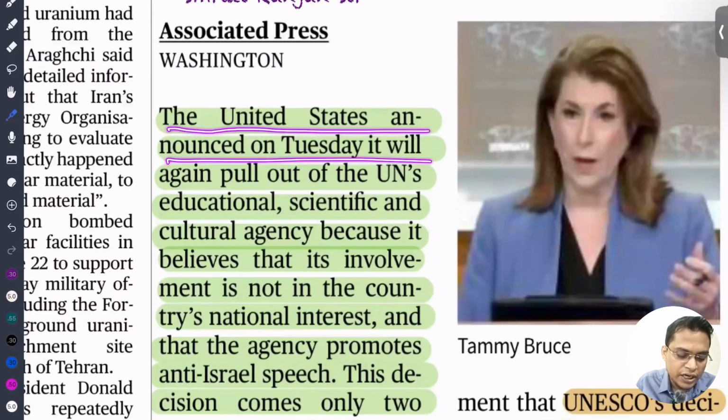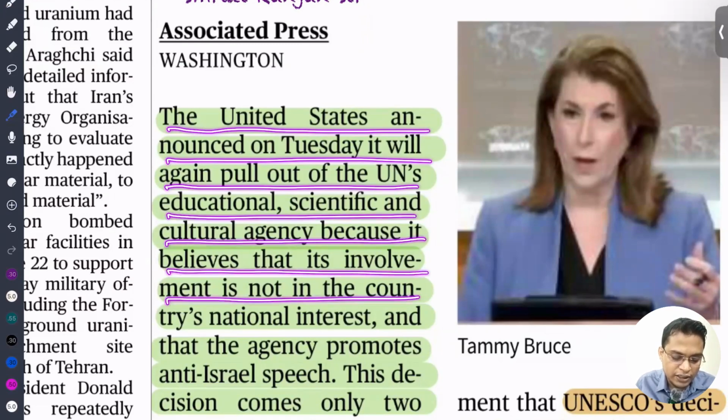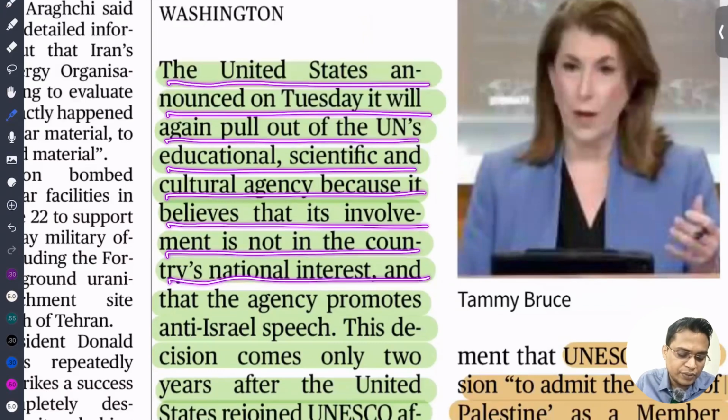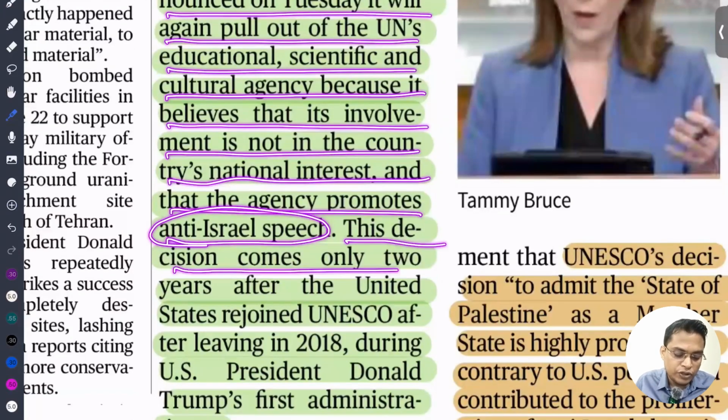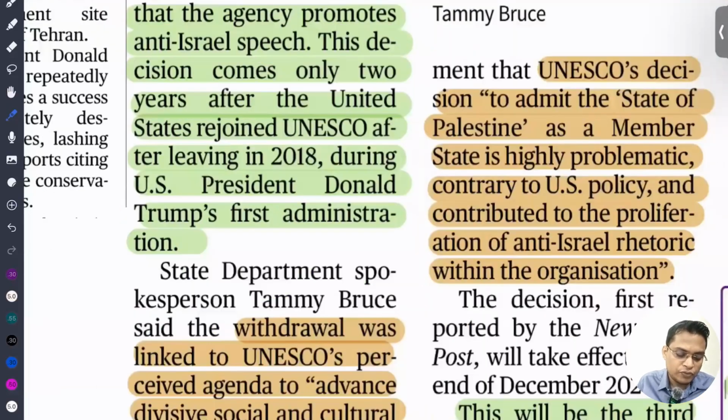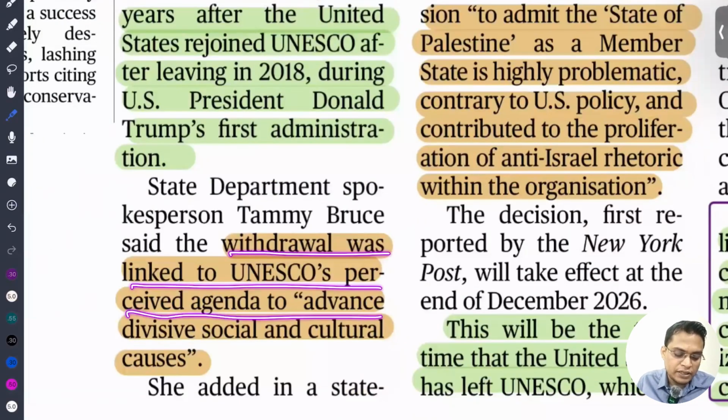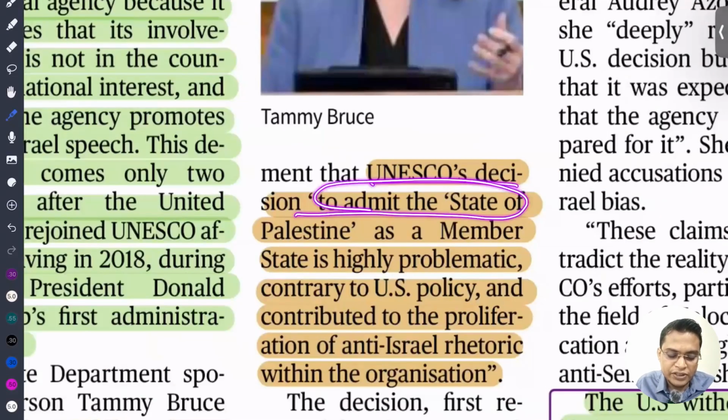The United States announced Thursday it will again pull out of the UN Educational, Scientific and Cultural Organization because it believes that involvement is not in the country's national interest and that the agency promotes anti-Israel speech. The decision comes only 2 years after the United States rejoined, having left in 2018 during Donald Trump's presidential term. The withdrawal is linked to UNESCO's perceived agenda to advance divisive social and cultural causes. UNESCO's decision to admit the State of Palestine as a member state is highly problematic with USA policy because the USA supports Israel, a very good friend and ally of the USA. So when UNESCO decided to add Palestine as a member, they decided to withdraw in protest.